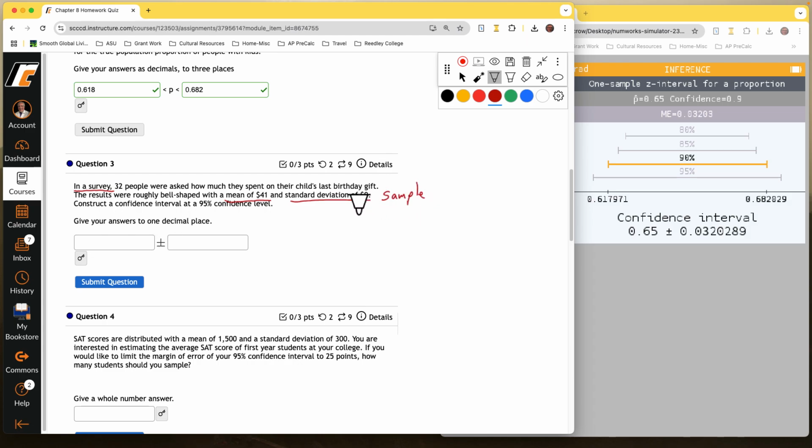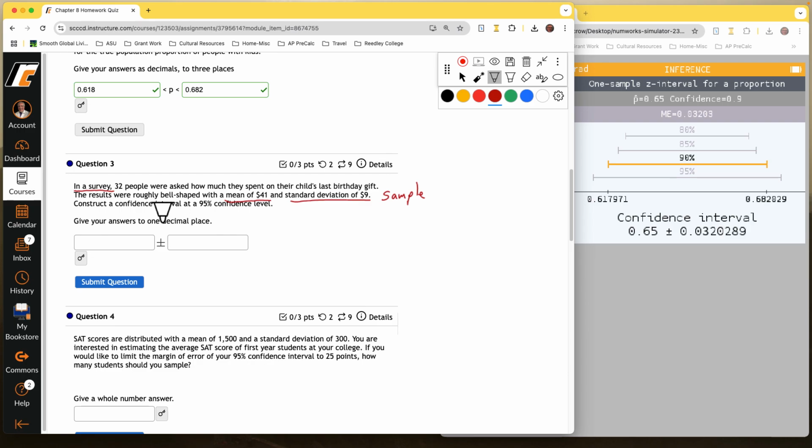Construct a confidence interval at the 95% confidence level. And notice this time they want the mean here. It's going to be plus or minus, so they don't actually want the interval. Now, the thing is, do we do a z or do we do a t?